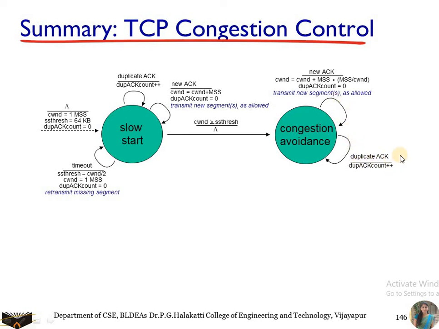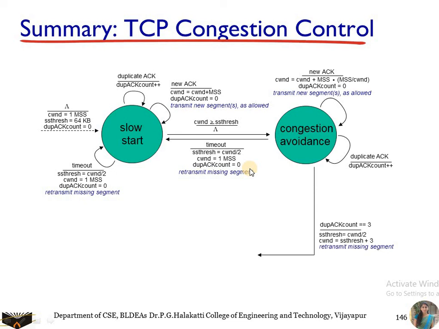So if you are receiving the duplicate acknowledgement, you are still in the congestion avoidance phase, because you have not yet reached the value where the congestion has occurred, but you are still greater than the SS threshold value. So here you can see timeout. After a certain amount of time, the timeout occurs, and the SS threshold value you are going to set to congestion window by 2, and congestion window is equal to 1 MSS, and duplicate acknowledgements retransmission.